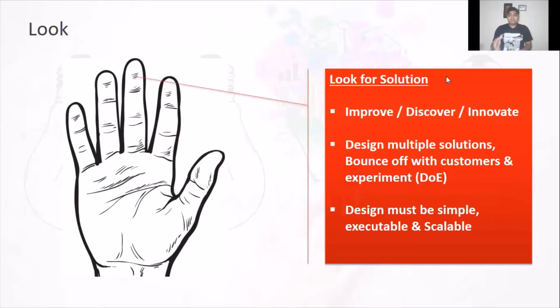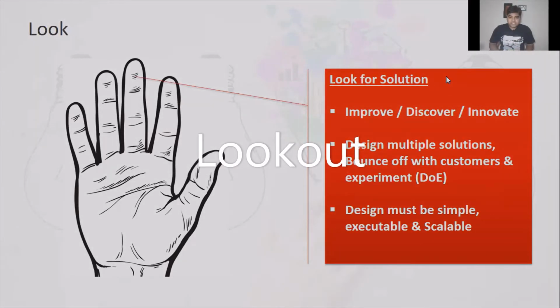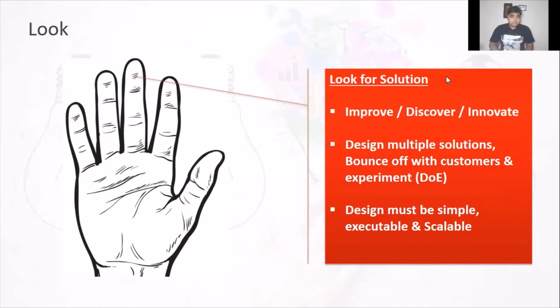Then L, third one, is look out for solutions. Not necessarily every problem that you have articulated will demand a solution that needs to be developed from scratch. Look at the solutions that are already available. Try if you can improvise, discover, or innovate from that particular solution. Design multiple solutions. You cannot have one single solution for a problem statement. You have multiple approaches and multiple solutions. Design them, bounce them off with customers through design of experiments, and finally, you arrive at a solution.